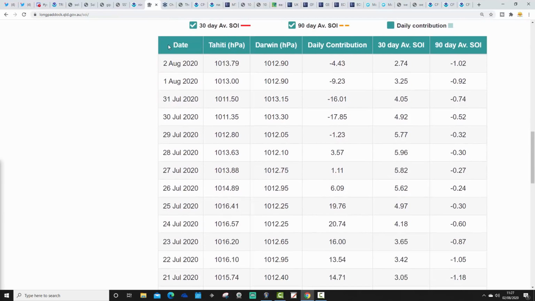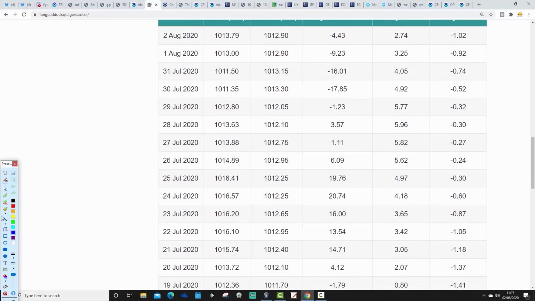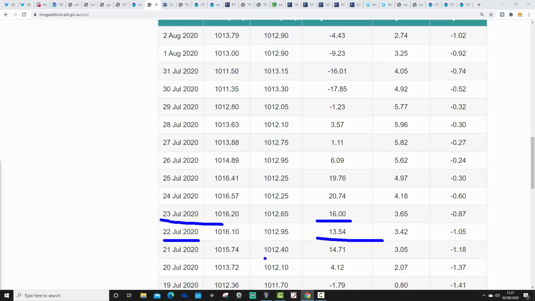So again, we covered all this in the ENSO update on Friday, but for anybody that didn't see it, I'll just quickly go through it. So back earlier in July, on the 23rd of July, we went very positive with the SOI, as we did on the 22nd, and the 21st, and also the 24th. 25th also. These are preliminary numbers, they don't change too much. So all of those numbers are very positive, reflective of an atmospheric state that's kind of La Nina-esque.